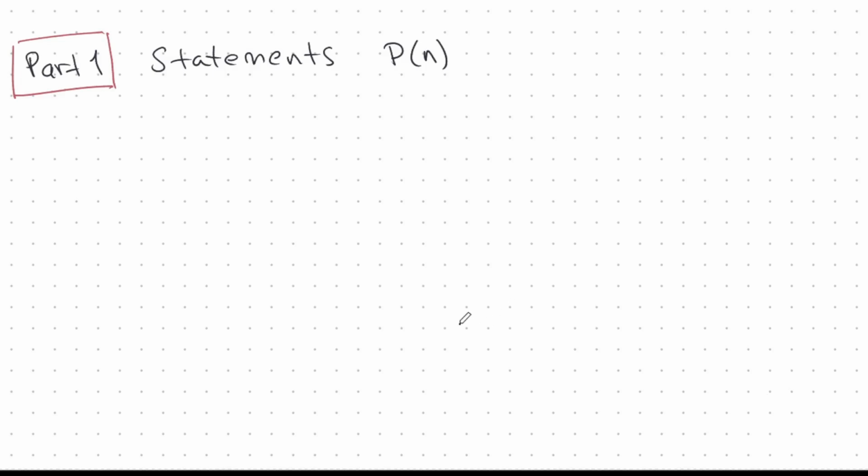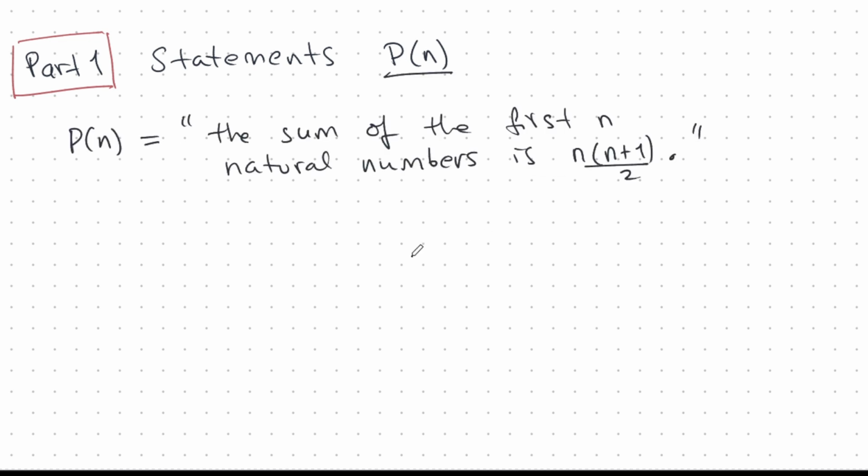Let's start our talk about induction by looking at some statements that are provable by induction. I put some quotes around this because I consider this a statement, and we'll call it P of n, where n is some natural number. We say that this is always true for n integers or natural numbers. Usually they're natural numbers. Sometimes we have to dip into the integers, like maybe 0 or some negative ones, but there's always going to be a least element in the set of n.